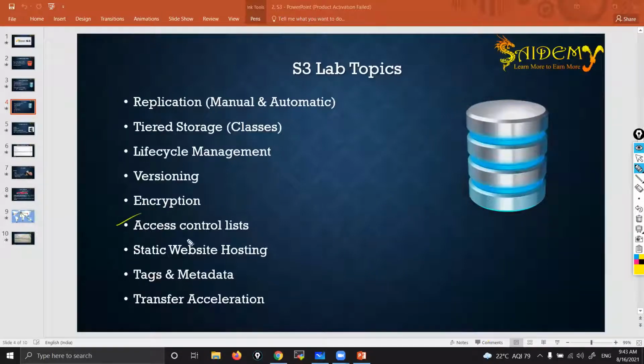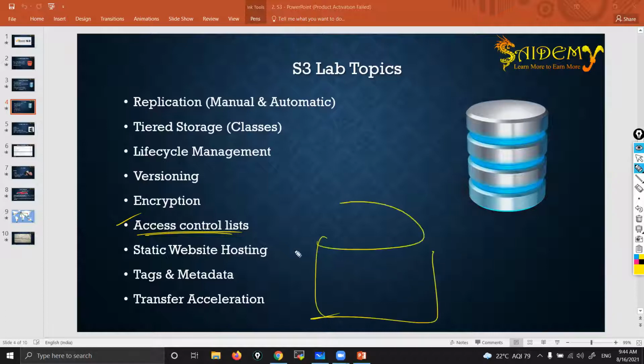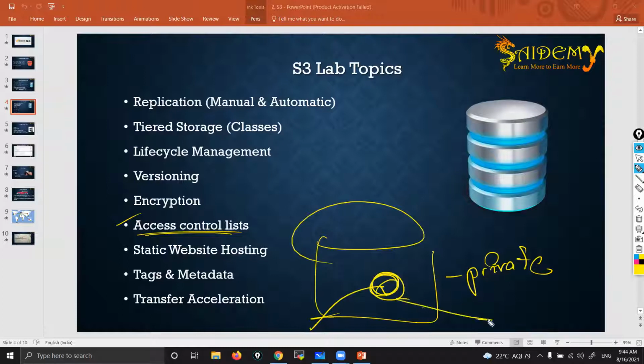So we can encrypt the data to provide security. And access control lists, we call ACLs. Simple, guys. When you create a bucket, by default, the bucket is private. No one can access the bucket except you, the owner. When you upload any object, by default, the object is also private. Same as Google Drive: when you put something in Google Drive, that is private, no one can access.